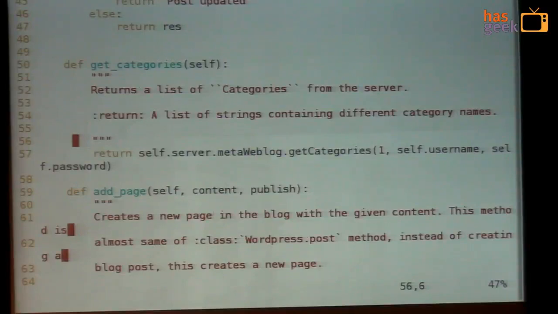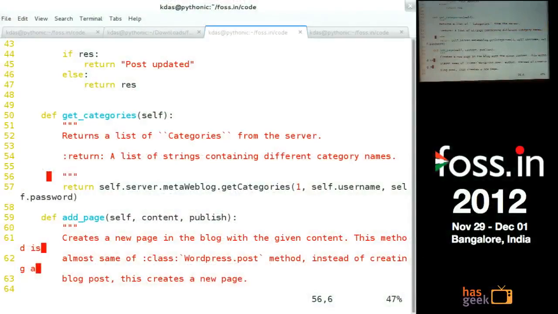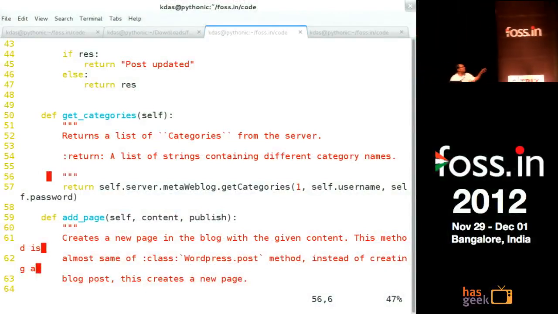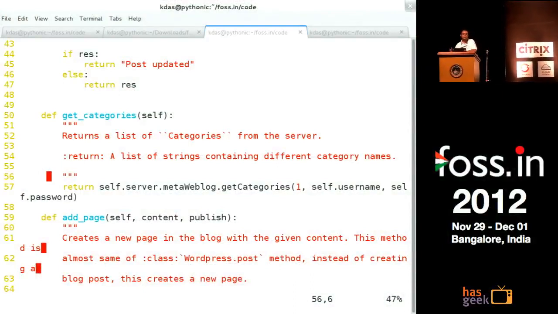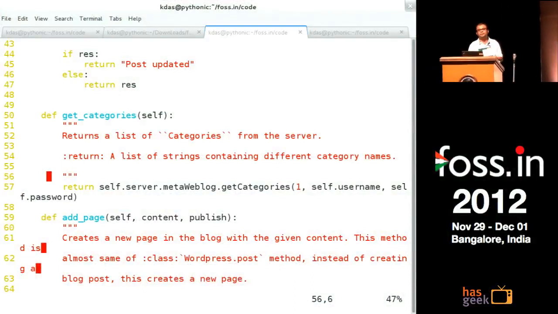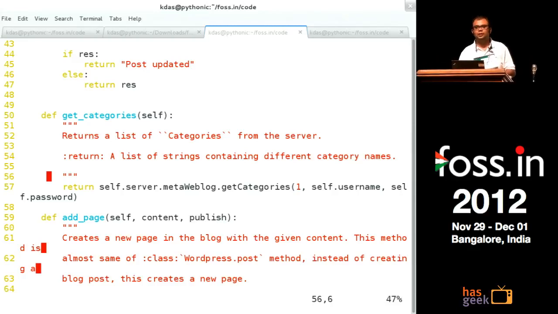If you start writing the documentation at the moment you start writing the code, at the same time, even if not before, you will understand how your code will behave or look to a user. So it's always better to keep both things going at the same time. I hope that answers your question. Yeah, thanks.